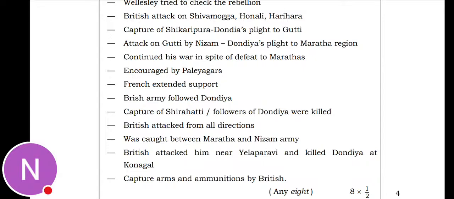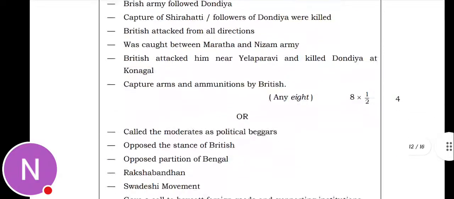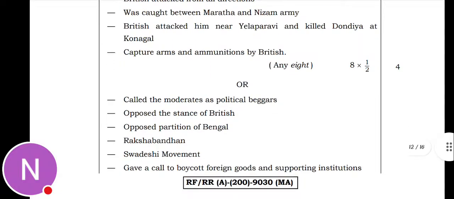The British army followed Dondia, capture of Shirahatti. Followers of Dondia were killed. The British attacked from all directions. He was caught between the Maratha and Nizam armies. The British attacked him near Yellaparavi and killed Dondia at Konagal. Armies and ammunitions were captured by the British.